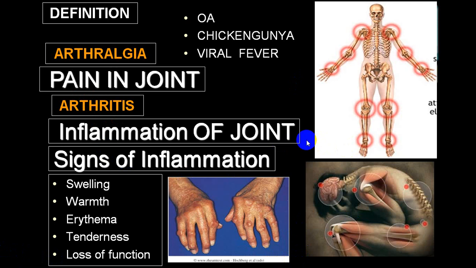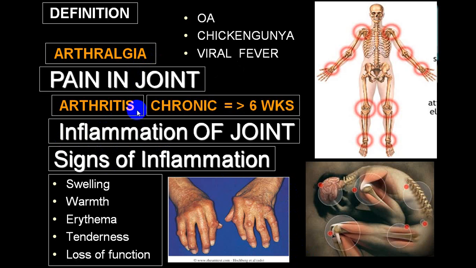inflammation of the joint, and that includes swelling. So you will have swelling, you will have warmth, you will have redness, we call erythema, you will have pain and local tenderness, and because of that you will have disturbance in function of that joint, or we call it loss of joint function. When you get all these 5 findings together, we call these the signs of inflammation. So there is a difference: this is only pain, this is pain with inflammation, signs of inflammation.